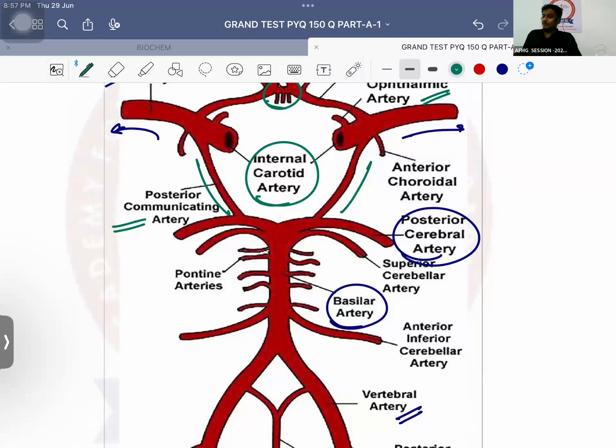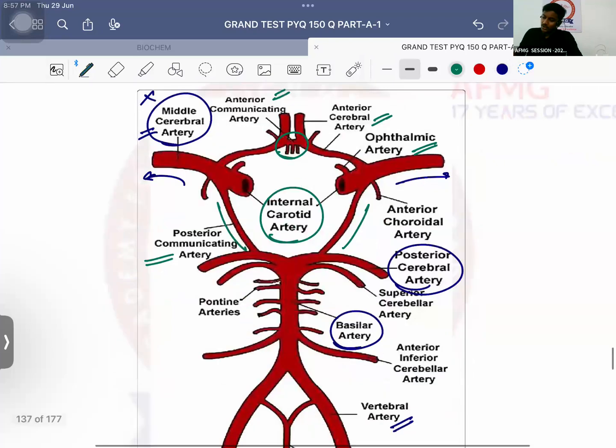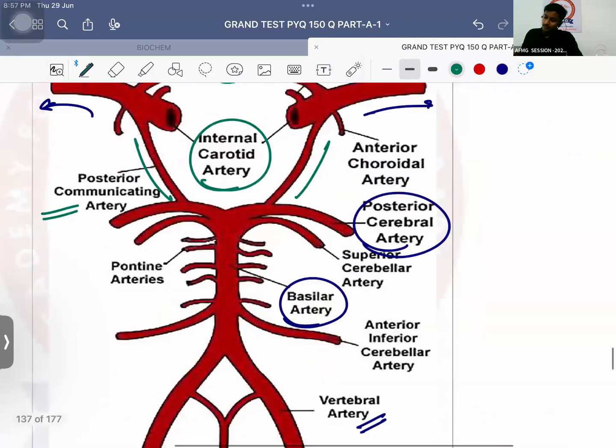Which artery does not take part in circle of Willis formation? Very good. Middle cerebral artery is not a part of the circle of Willis. It is the internal carotid artery which is a part of circle of Willis. That you need to remember. Okay? So that is important thing.